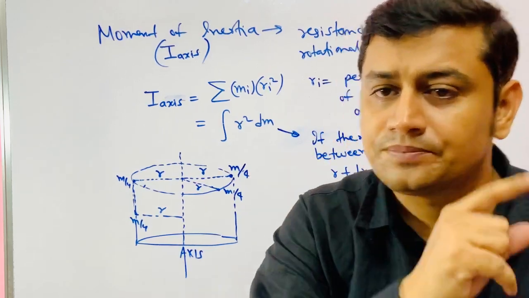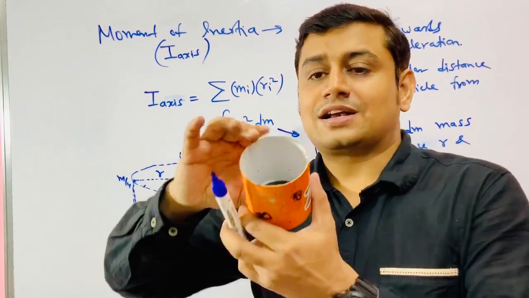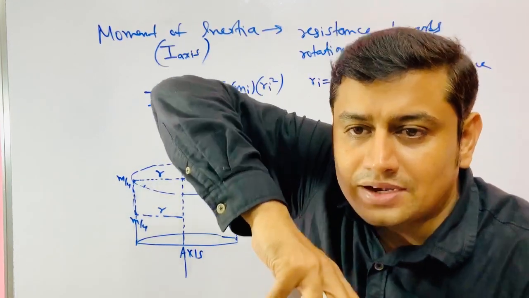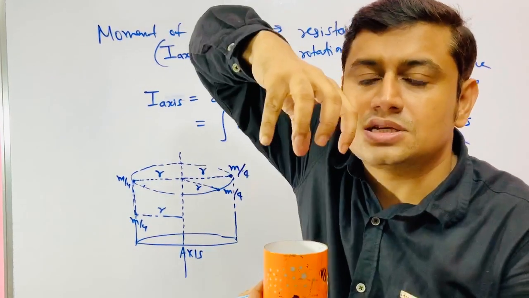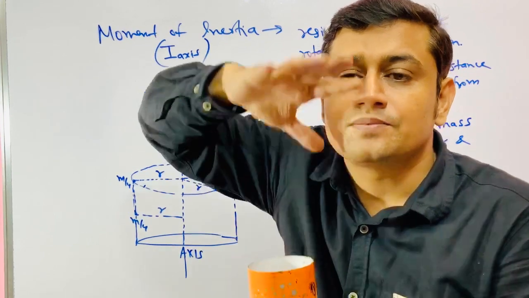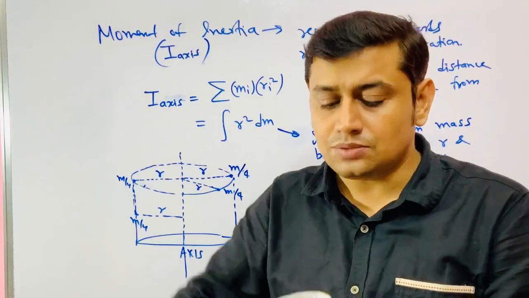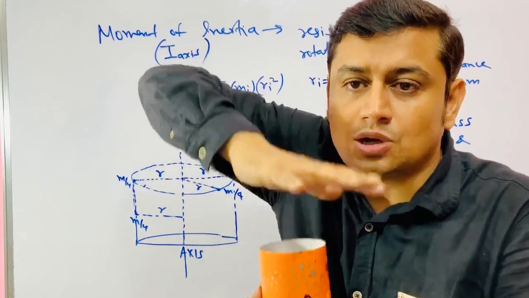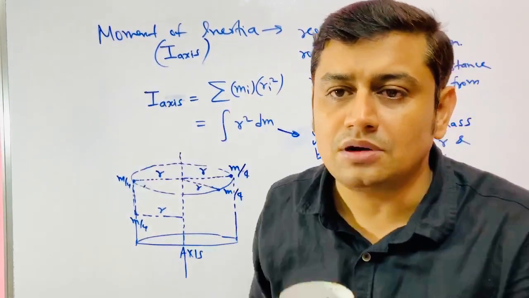Therefore, if I compress it, it becomes a ring. Or if I elongate the ring parallel to axis, it becomes a hollow cylinder that has the same moment of inertia. That is why a disc and a solid cylinder have the same moment of inertia.